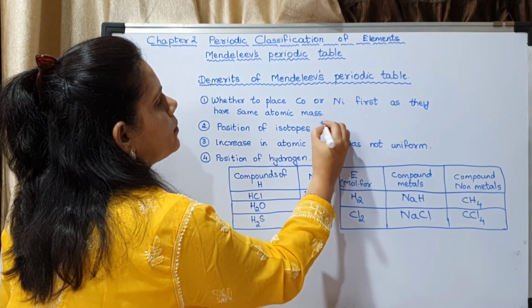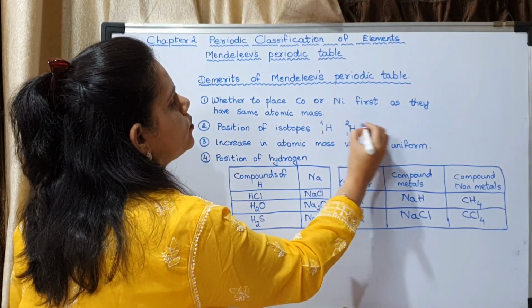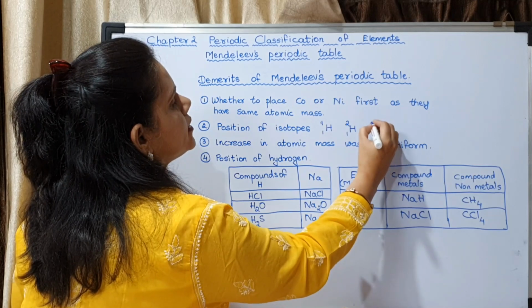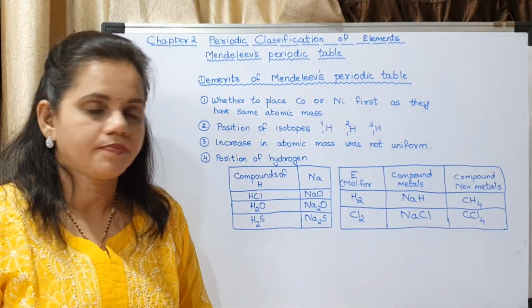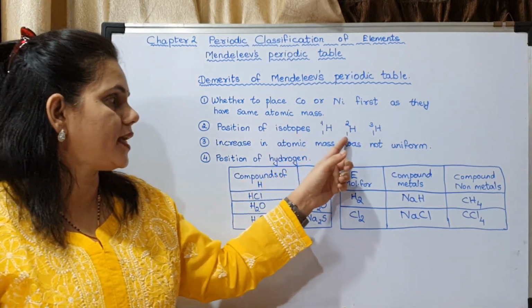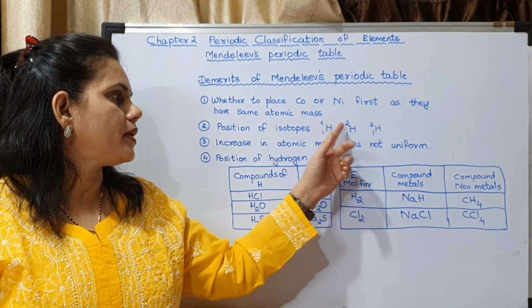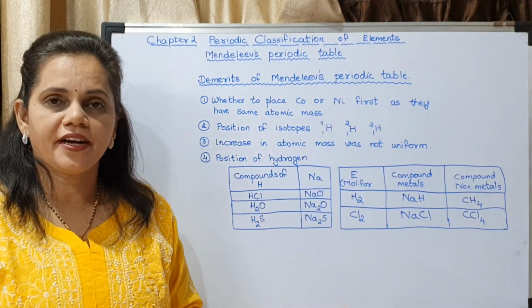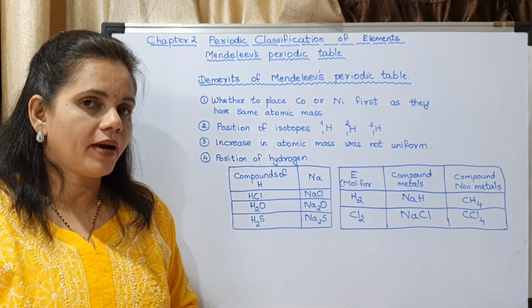Okay, this is the atomic mass number: H-1, H-2 and H-3. These are the three isotopes of hydrogen. In this case, you may see the atomic number is the same, but the atomic mass numbers are different.